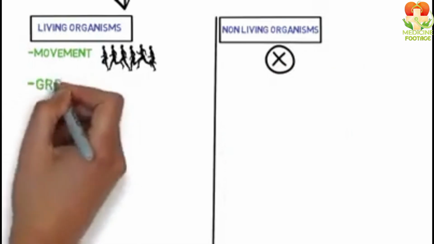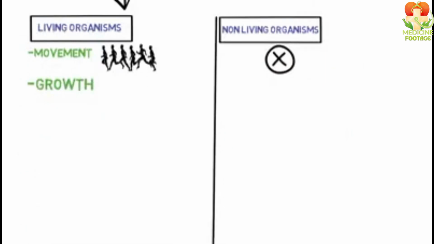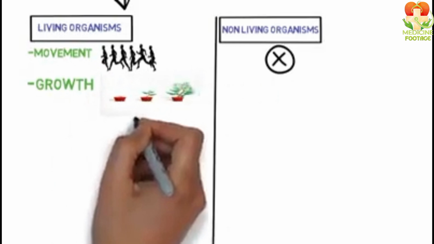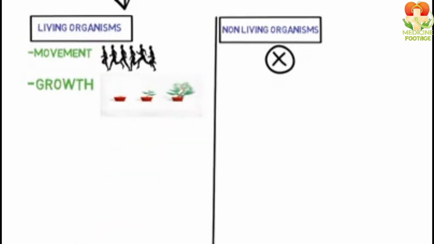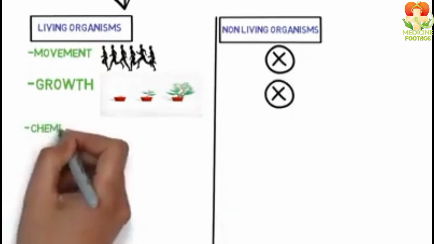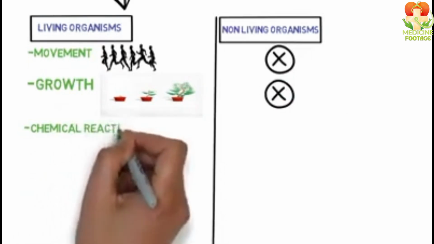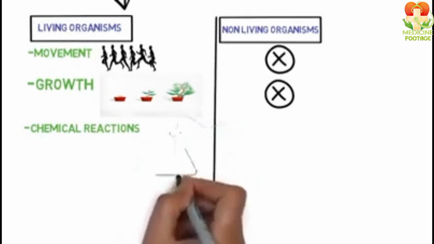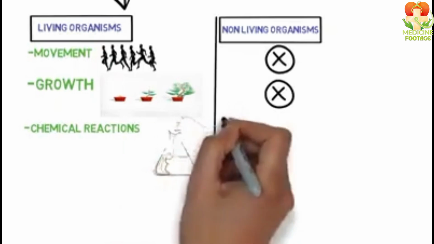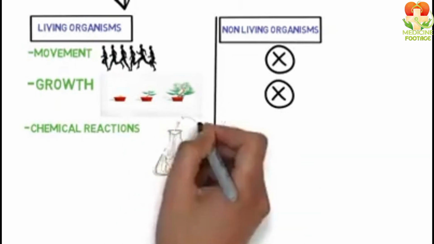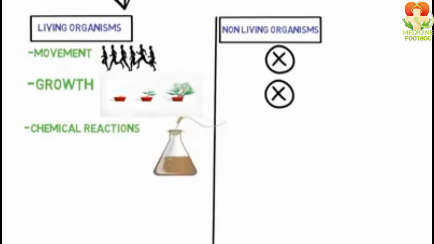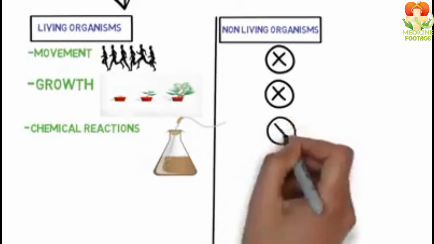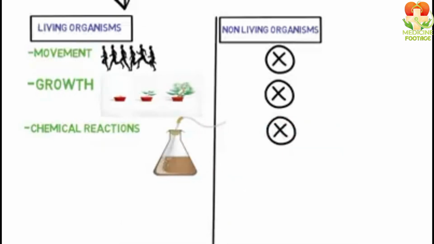The second point is growth. That is, living organisms grow in size and shape, but non-living things do not grow. The third thing in living organisms is chemical reactions. They have anabolic, metabolic, and catabolic reactions. Many types of chemical reactions occur in living organisms. But in non-living things, there are no chemical reactions.